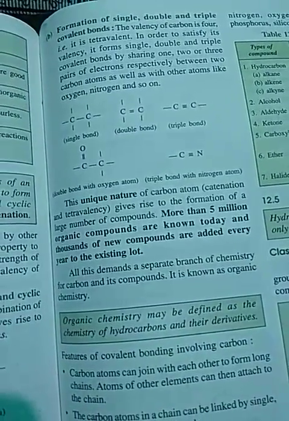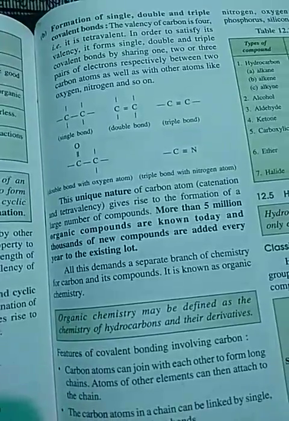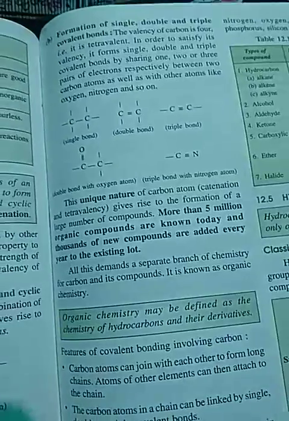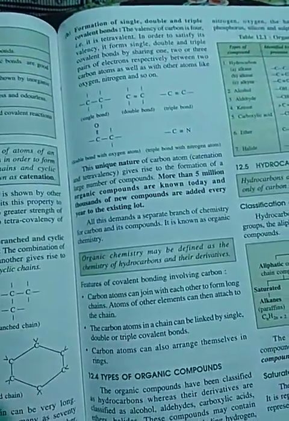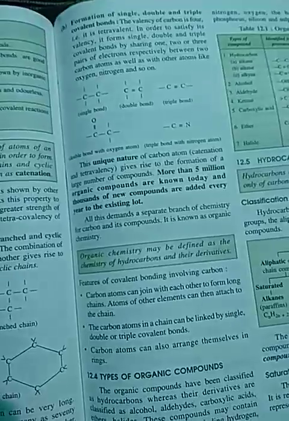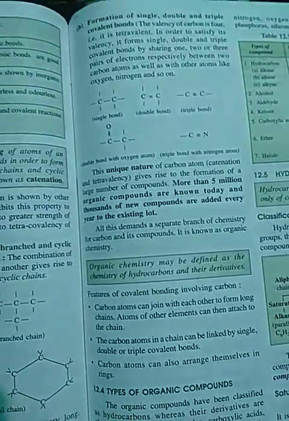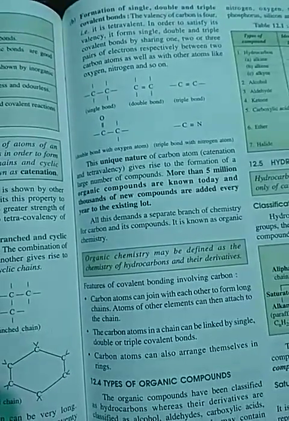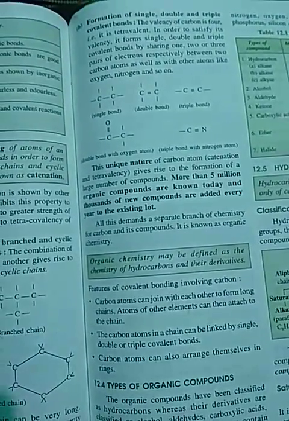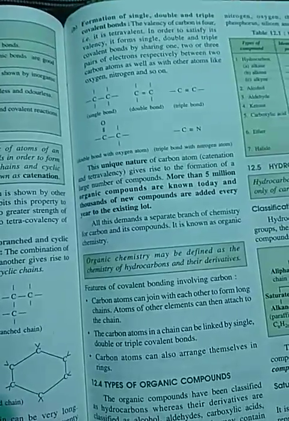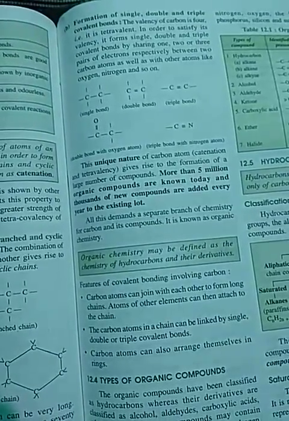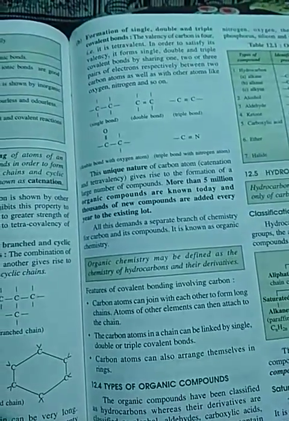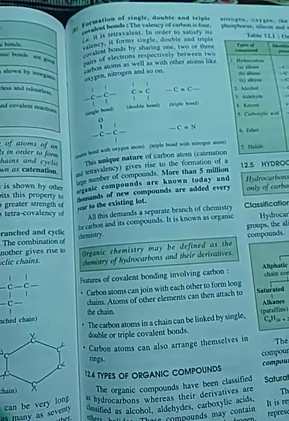We cannot remember the names of 5 million organic compounds. My dear students, I'm sorry for my words if I used 5 lakhs. Even the names of 1 or 2 lakh, or 10,000 organic compounds, are very difficult to remember. How will we remember about 5 million organic compounds? So there will be certain rules and regulations, which we will see in our next class.